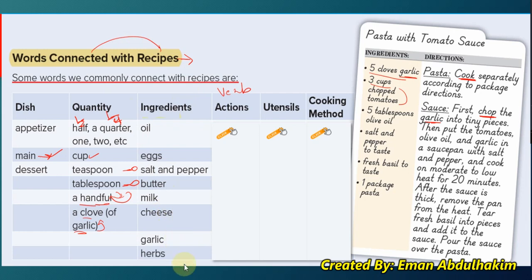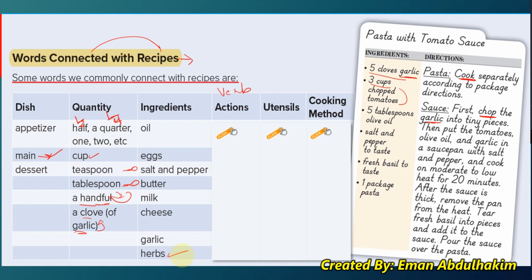Let's see the ingredients. Wow, lots of them. I will start from the bottom, okay? Herbs. Are herbs the main ingredient, or do we add them to make the food taste better? Yep, we add them to make the food taste better. Like what, for example?